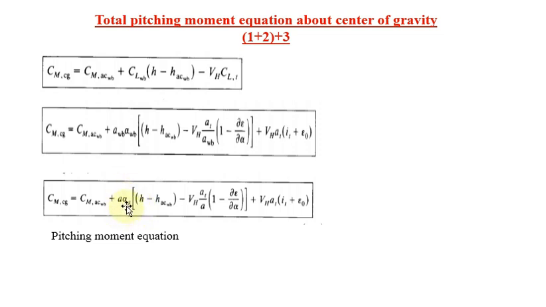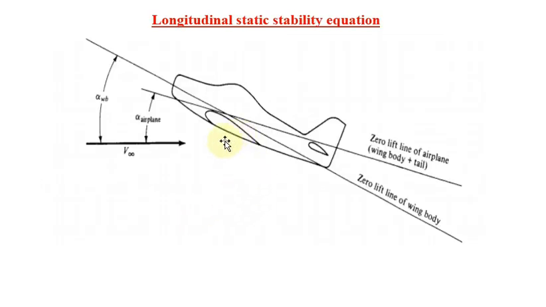So that is the only change happening in this equation. After making the changes, this equation is called the total pitching moment equation. This total pitching moment equation arrived because of the contribution of the wing body and tail. Now we are coming to the last portion of this video. This is what I am saying, that instead of considering the wing body combination, we are considering the whole airplane. That is what we are explaining in this picture.